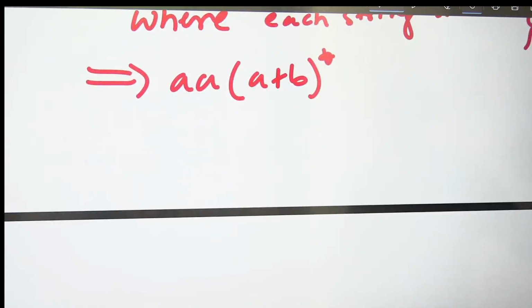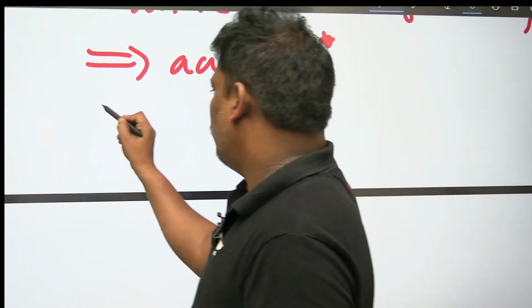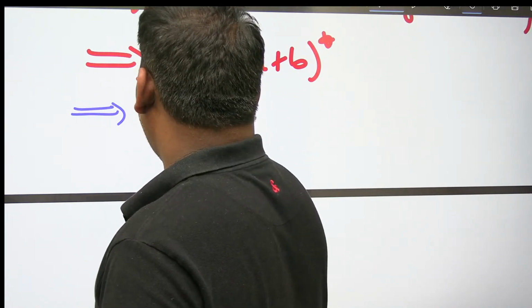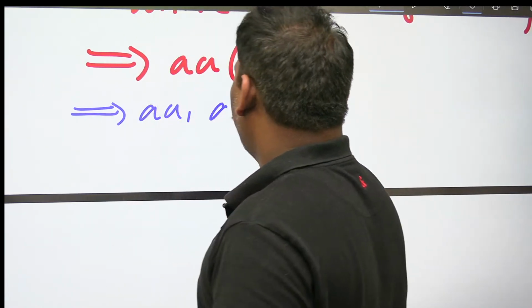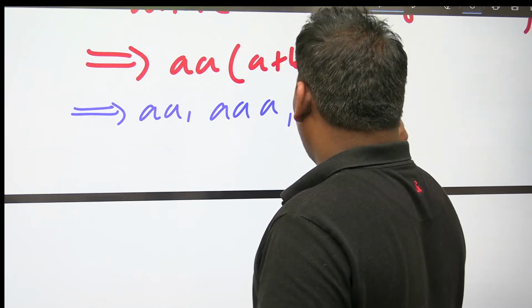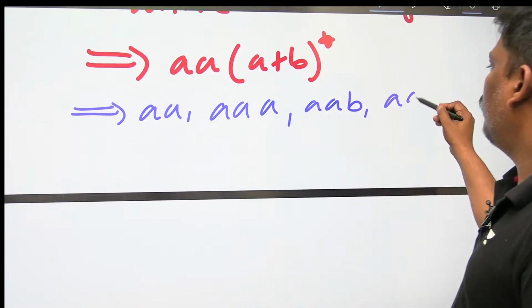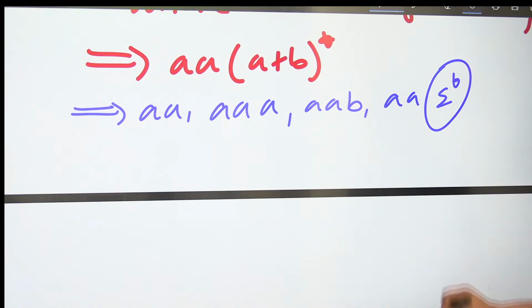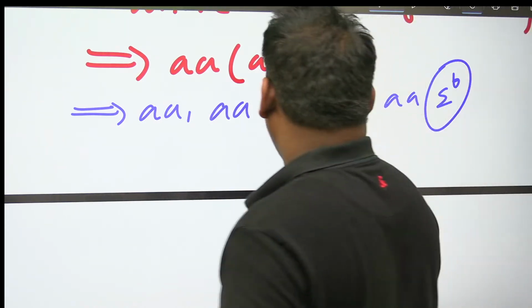In this language, what are the strings possible? Let me check. I think the minimum is AA. Next, AA followed by one more A maybe. Next, AA followed by one more B maybe. Next, AA followed by anything.